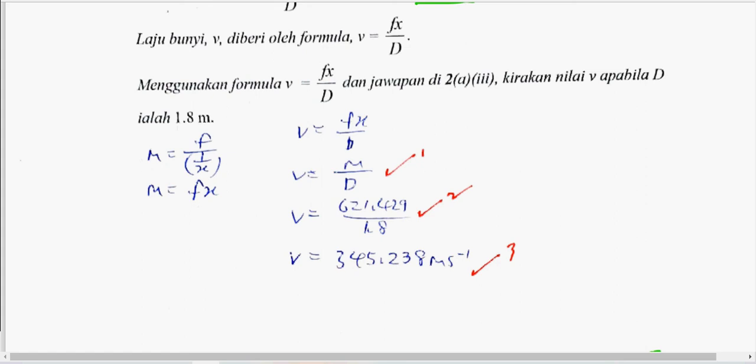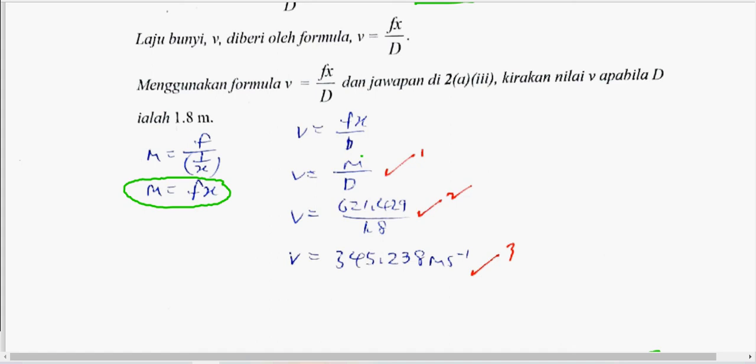So from here, you can bring this up. So 1 per x can be brought up, it becomes like that. Okay, hopefully this one has no problem. So, the gradient m is equal to 1 over f. Alright, so here is actually 1 mark. So when you change m and 1 over f, mark 1.